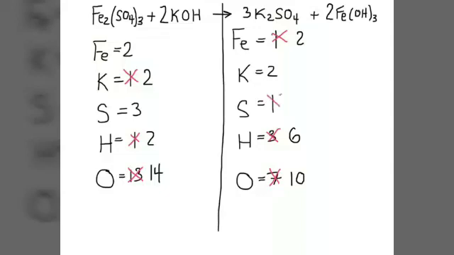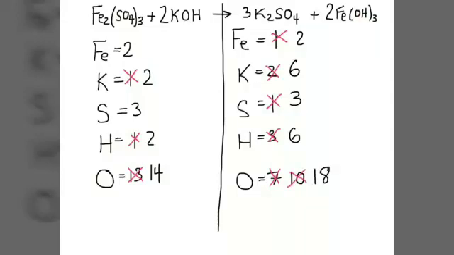So I'm going to change this from 1 to 3, but I've also changed a lot of other things here, so I want to check what I did. There were just 2 potassiums here, but I've multiplied that by 3. Now I'm at 6 potassiums on this side. Looks like we're throwing things off from what we just did. It looks counterproductive, but it's not. Hang on, we're going to get there. And I've changed the oxygen as well. There used to be 4 oxygens right here. Multiplying that by 3, so that's 12. And then over here I have 6. So we're at 18 oxygens on this side now. So I'm going to change this number.